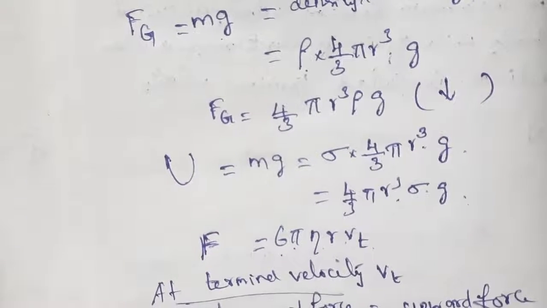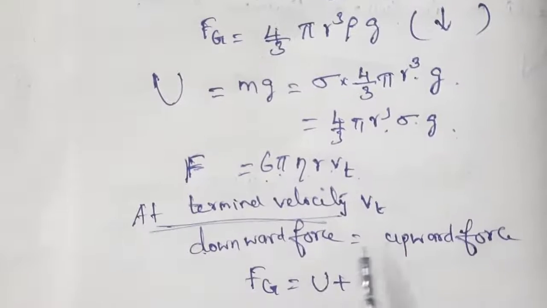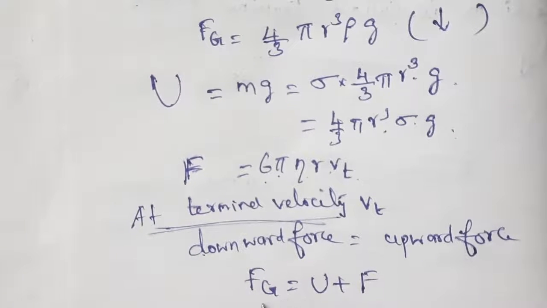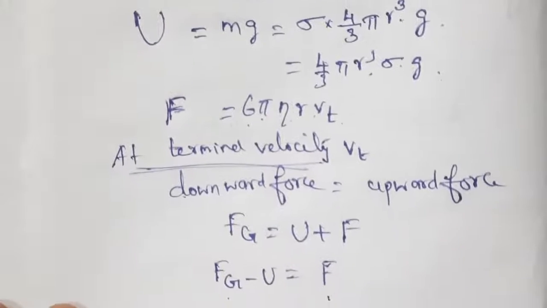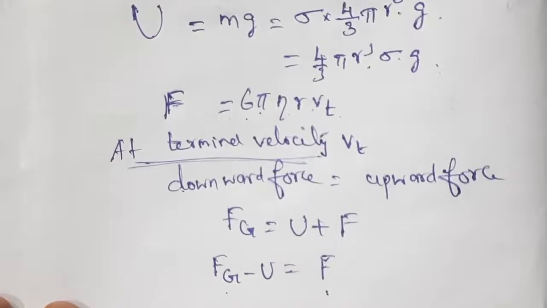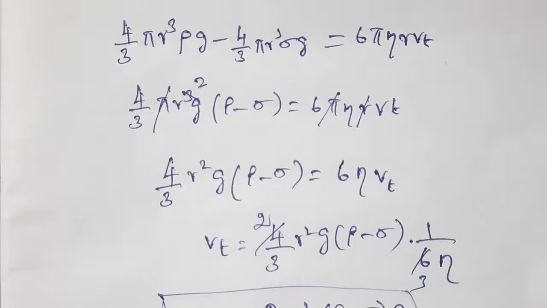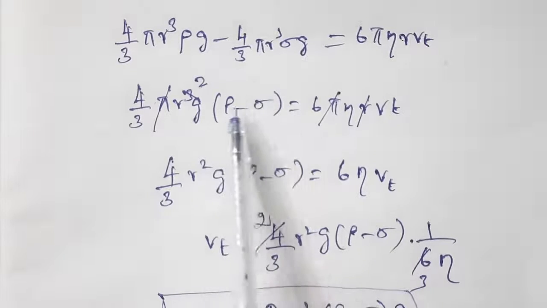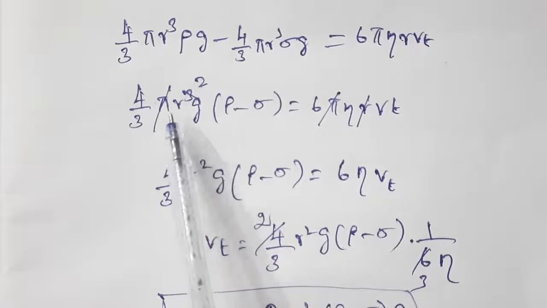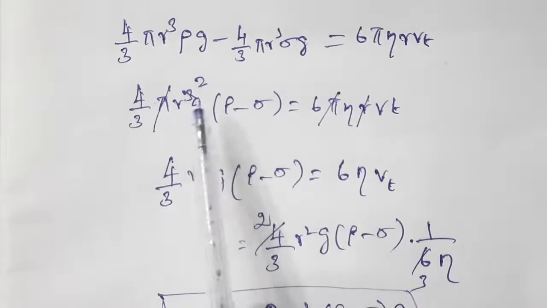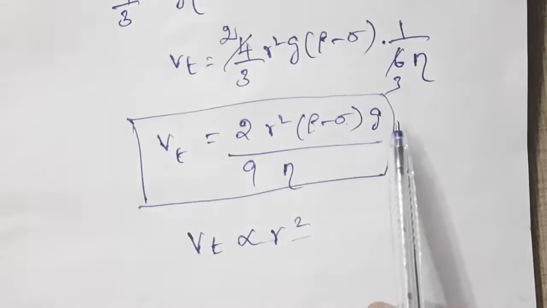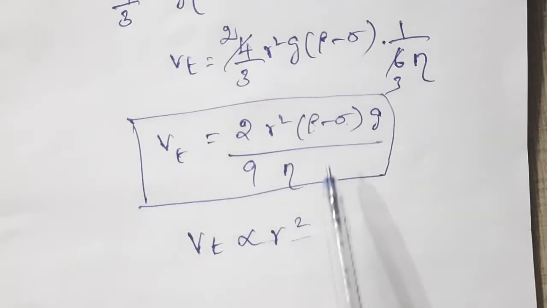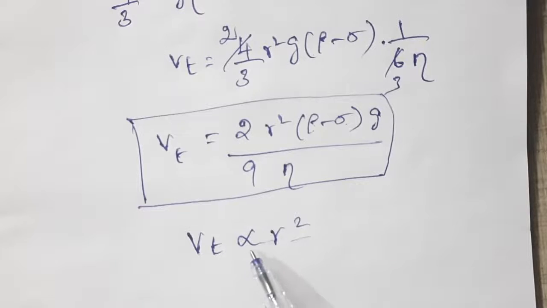At terminal velocity, what is the condition? Downward force is equal to upward force. So Fg is equal to U plus F, or Fg minus U is equal to F. If we substitute all the values, we will get the terminal velocity. That is rho minus sigma, and the remaining terms we take common outside. Pi gets cancelled, r and r cube give r square. If we simplify, we get Vt is equal to 2 r square into rho minus sigma divided by 9 eta, or Vt is proportional to r square.